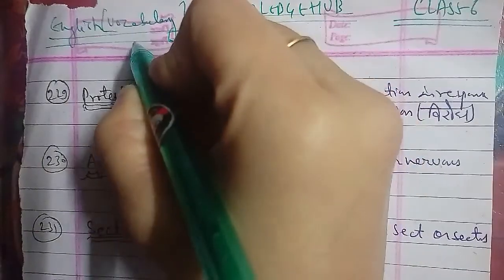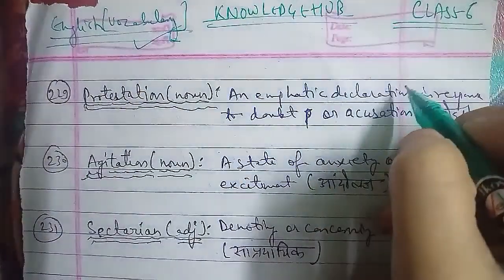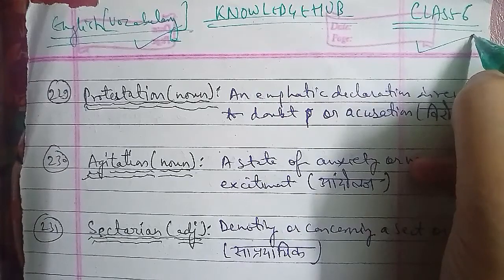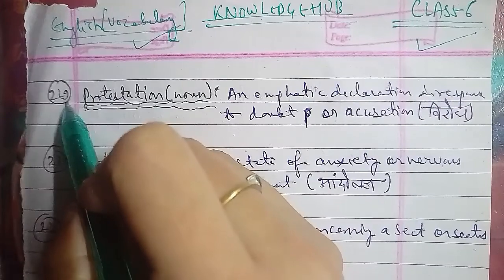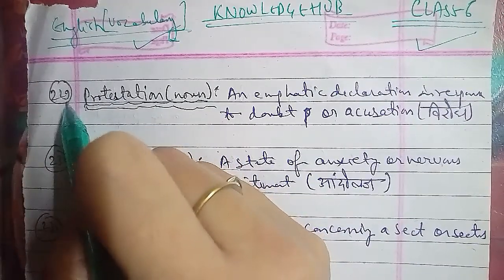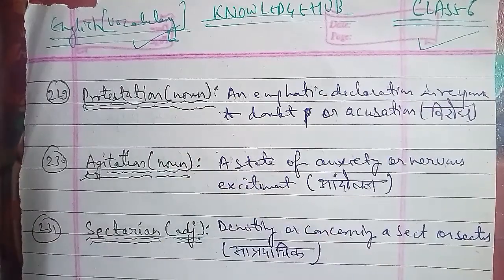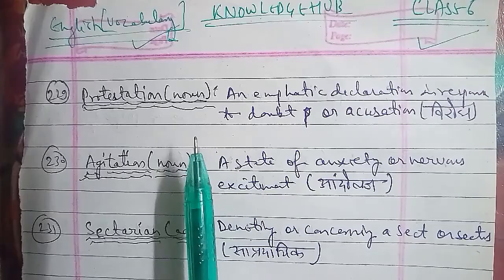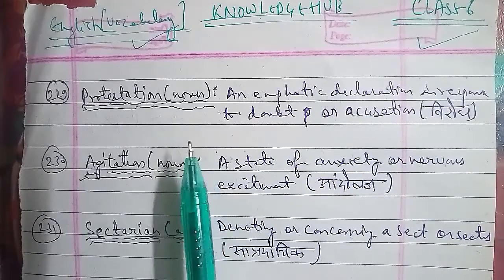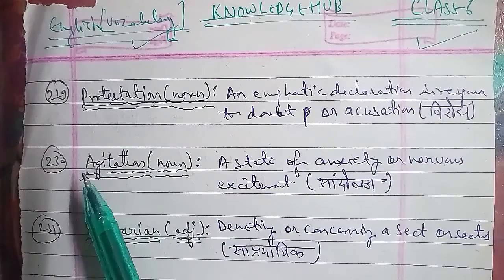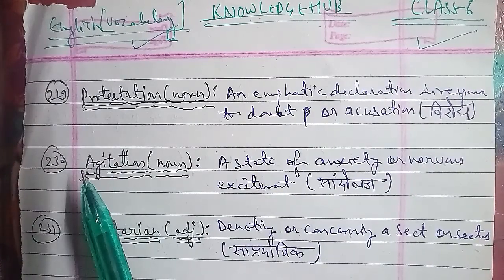Today we're going to start with English vocabulary class. In English vocabulary we have class 6, because we had already completed class 5. There we had discussed 228 words of vocabulary, and I hope you enjoyed that and got some knowledge about those particular words. Okay, so now we'll discuss from the 229th word.